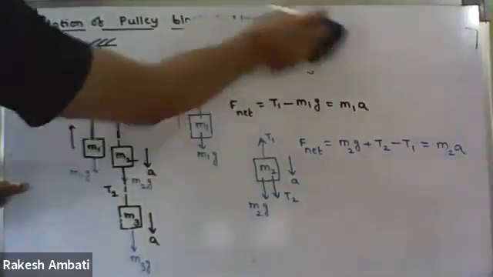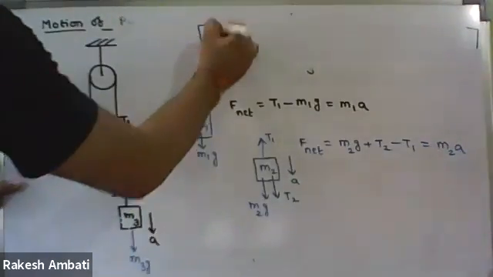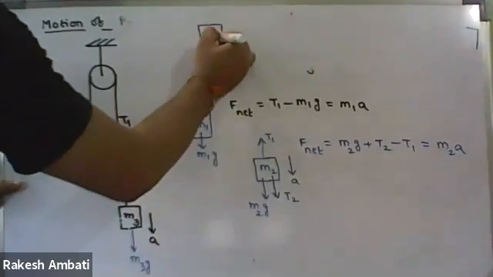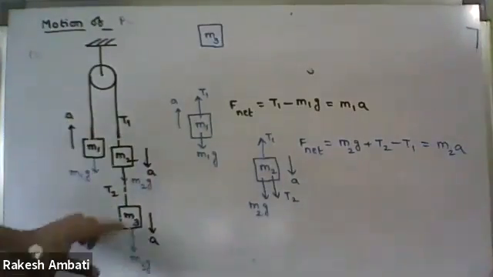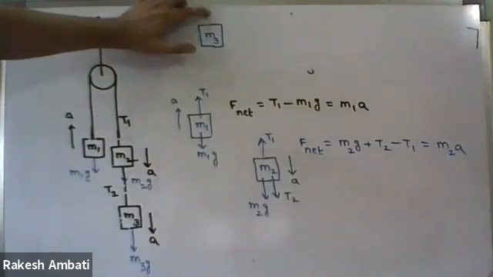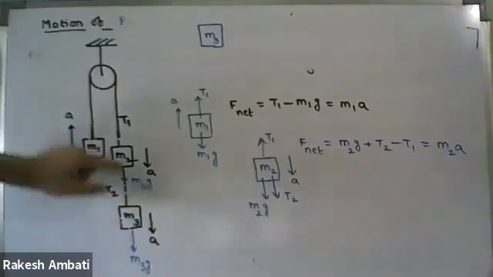In the same way, if we consider the M3 block, on the M3 block, how many tensional forces are acting? On M3 block, one, that is T2. And what is the direction of T2? Away from the M3. Away from M3 means upwards or downwards? Upwards. Away from M3 along the string.